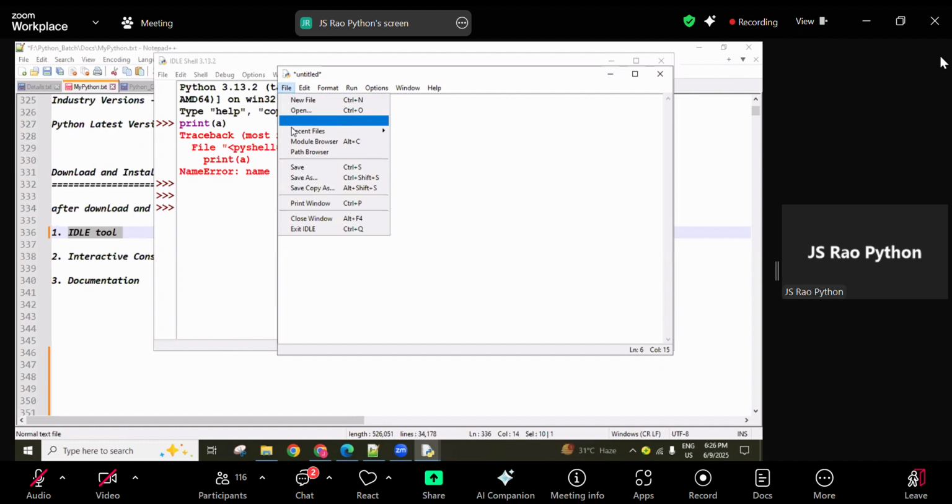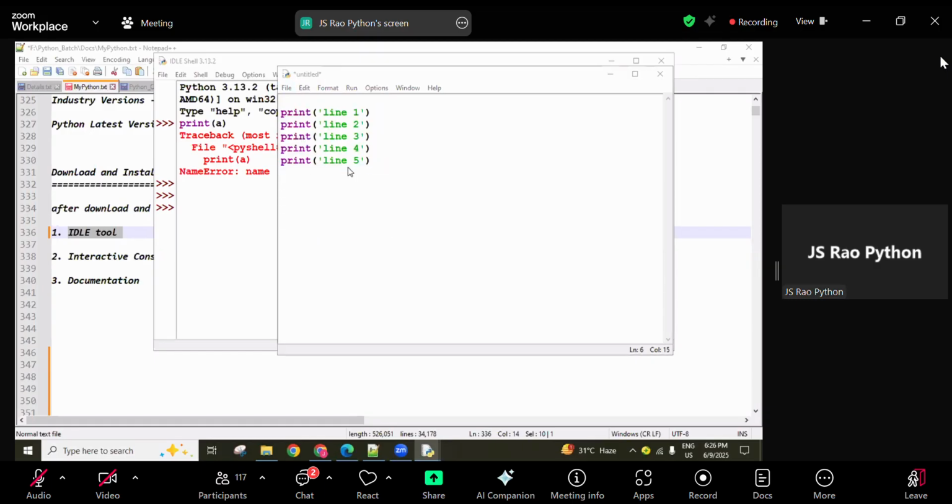So click on File, click on the Save menu. Control S is the shortcut for saving. Control N is another shortcut for opening a new notepad. If we want to open an already existing Python file, we can use Control O. Okay, I'm going to press Control S. So it will open the save dialog for the Python file.